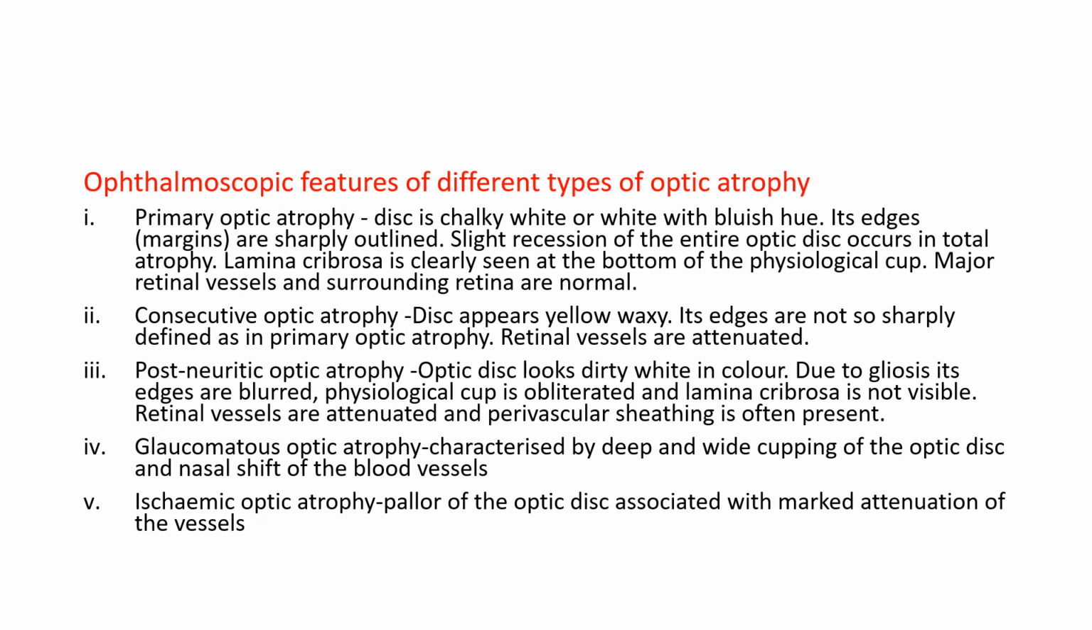Glaucomatous optic atrophy. It is characterized by deep and wide cupping of the optic disc and nasal shifting of the blood vessels. Ischemic optic atrophy. There will be pallor of the optic disc associated with marked attenuation of the vessels.